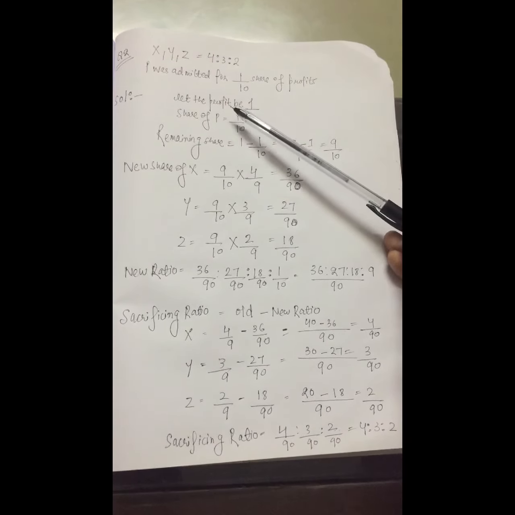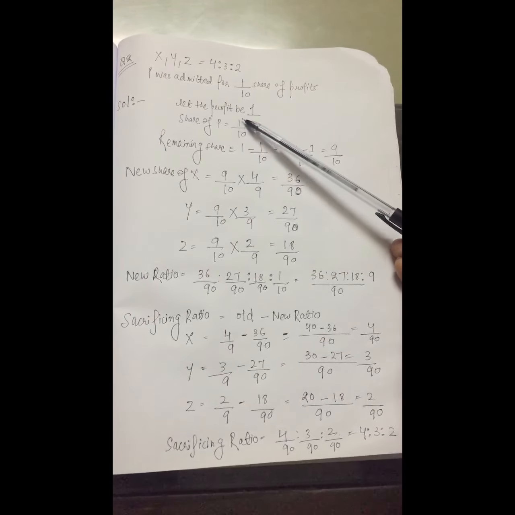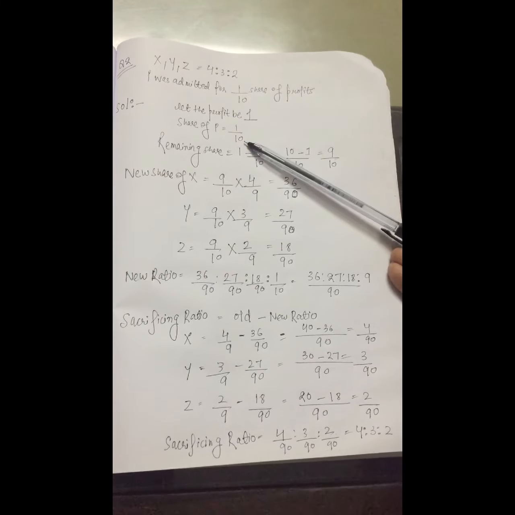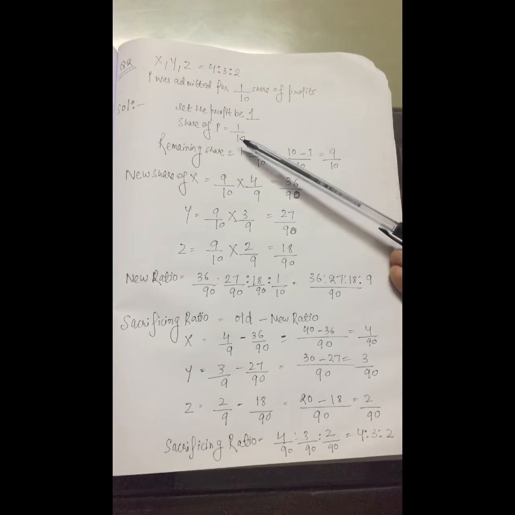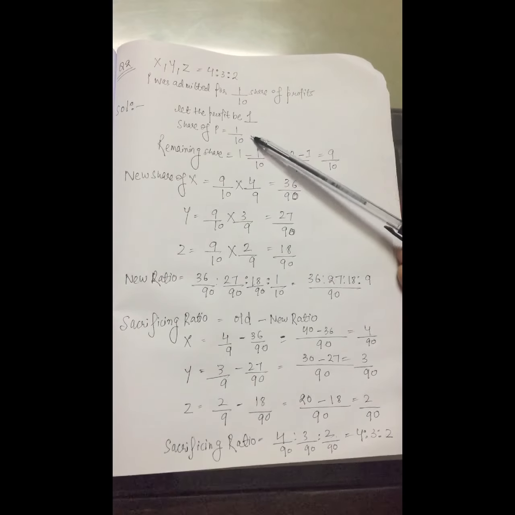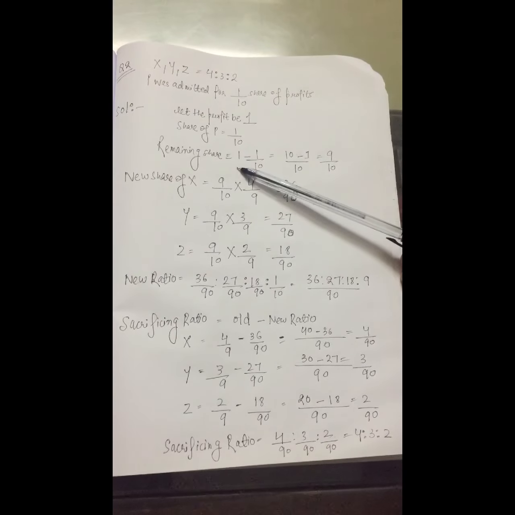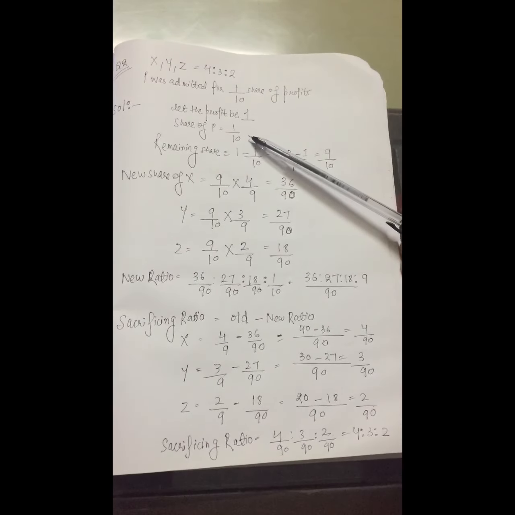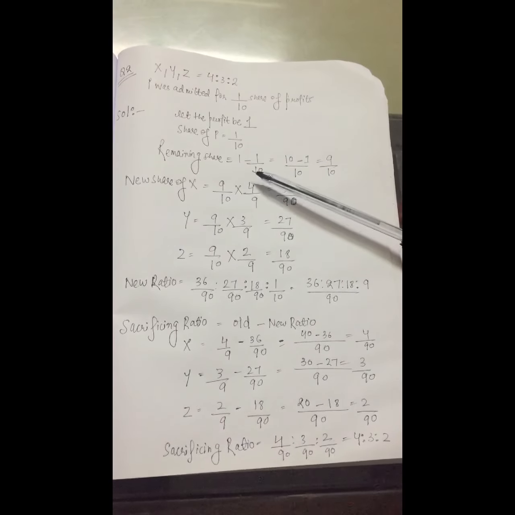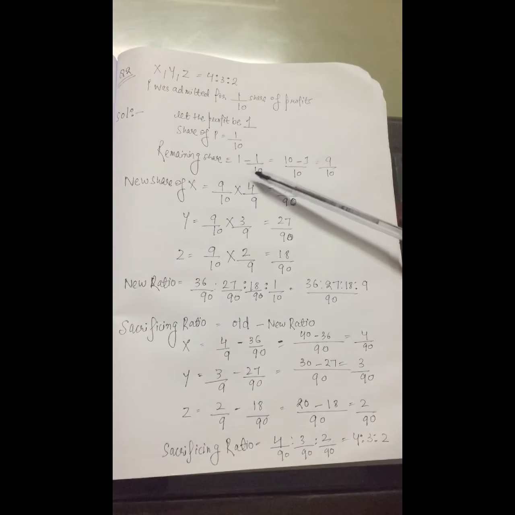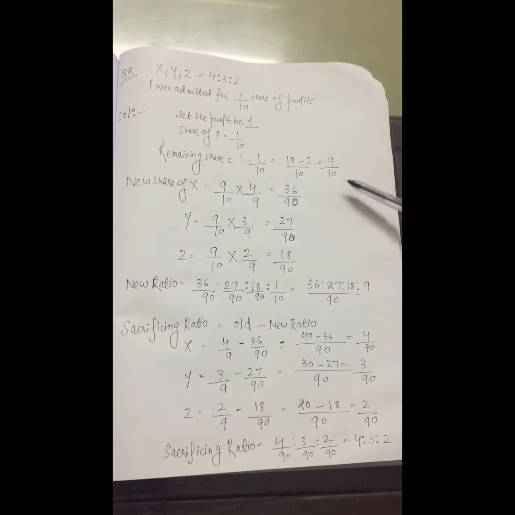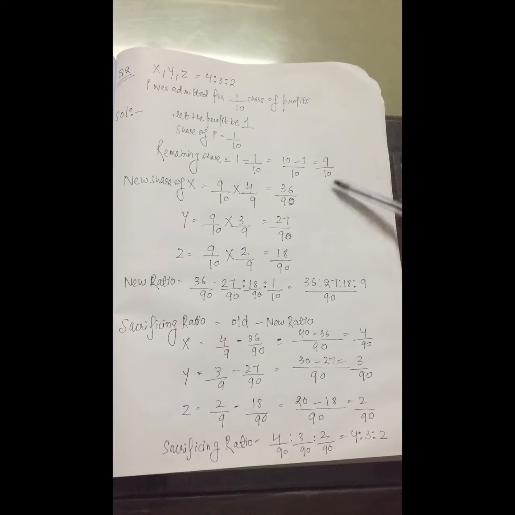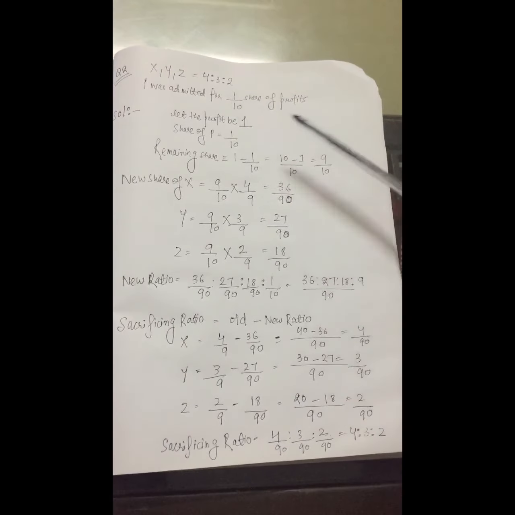In this case, we assume the total profit to be 1. The share of P is equal to 1 by 10. So what will the firm do? The firm will give 1 by 10 share to P and the remaining share will be given to the old partners. So the remaining share after giving profit to P is 1 minus 1 by 10, that is 9 by 10. Now this remaining profit will be distributed among old partners in the old ratio.